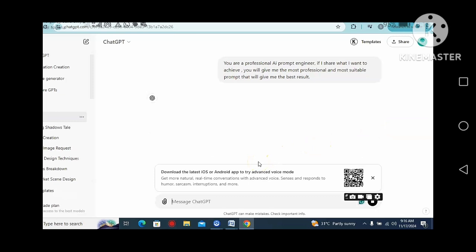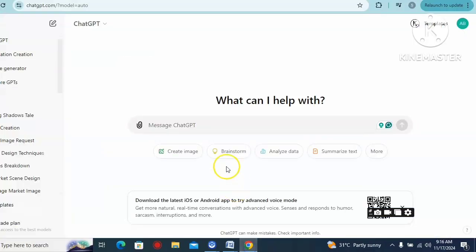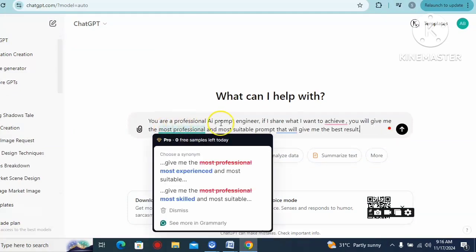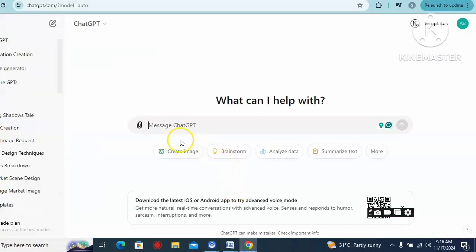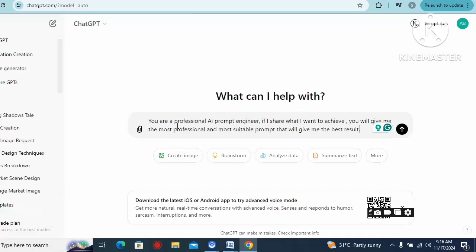So let's get started. The first thing we are going to do is train ChatGPT to become a prompt engineer. So this ChatGPT is going to give us prompts that are going to generate our long story length. We are going to give it instructions. I'm going to show you the first prompt we are going to use. The prompt, I'm going to leave it in the description box. If you need this prompt, let me know in the comment section, and I'm going to send it to you.